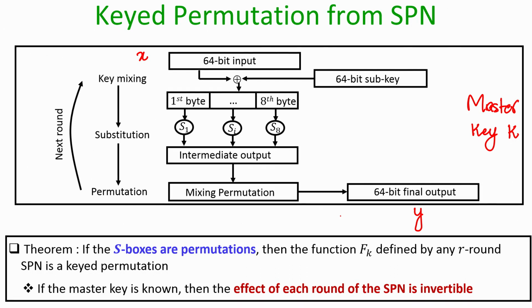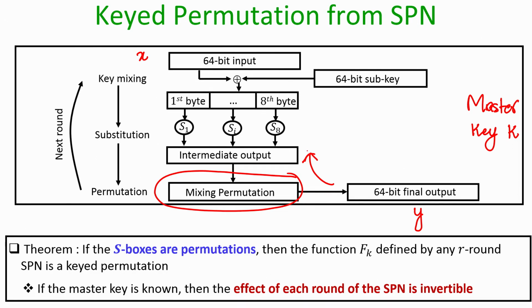So, let us see whether it can reverse back the effect of the last iteration, right. Since this mixing permutation is publicly known, from this output y the receiver can go back to this intermediate step. The input that would have given this output y with respect to this mixing permutation can be uniquely computed, because it is a permutation.